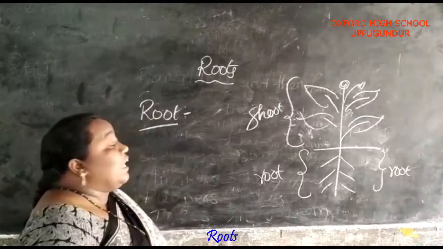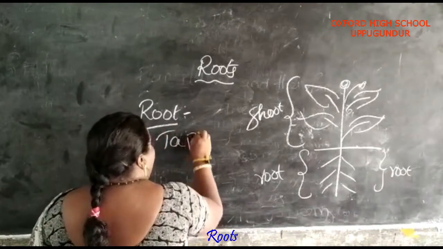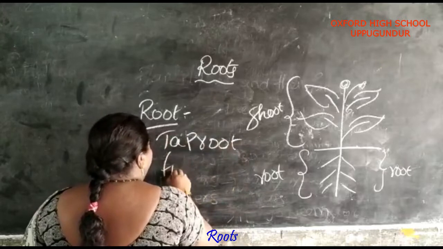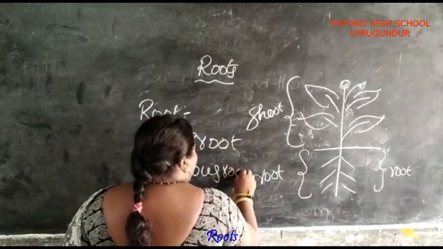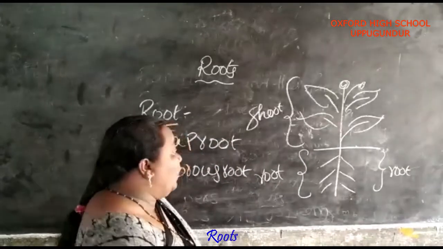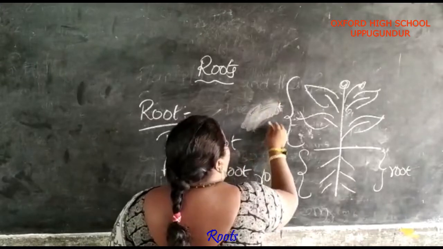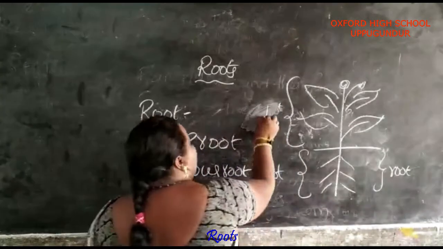In general, there are two types of roots. One is taproot. Second one is fibrous root. What is meant by a taproot? The taproot is nothing but one single root having branches. Here one main root is there, and to that main root there are branches.